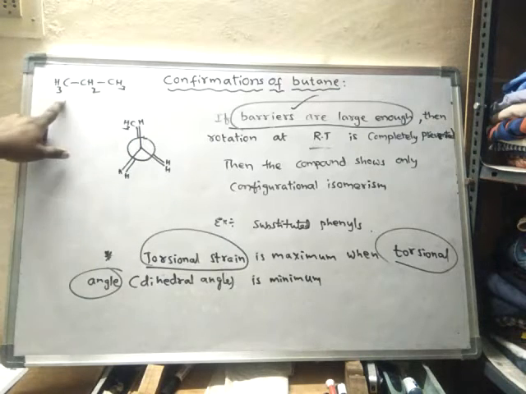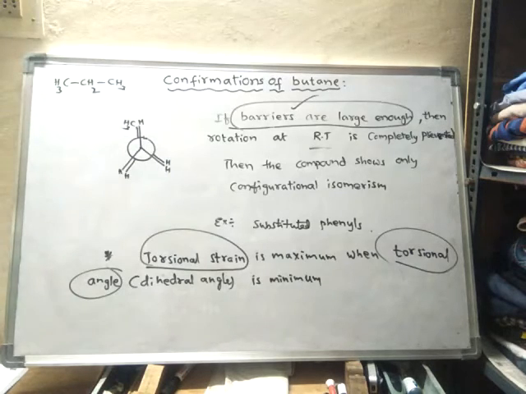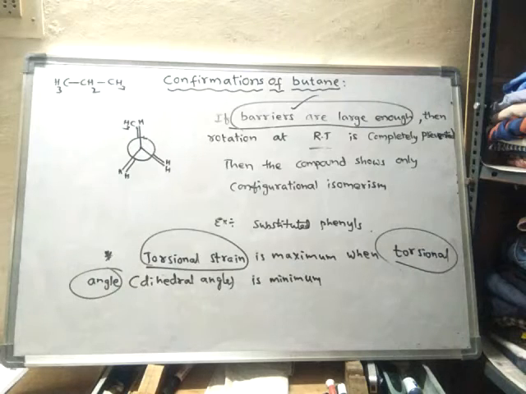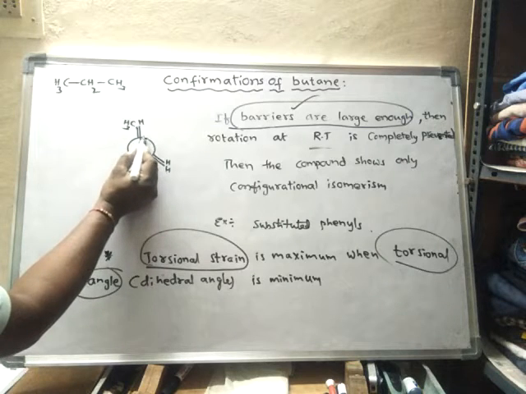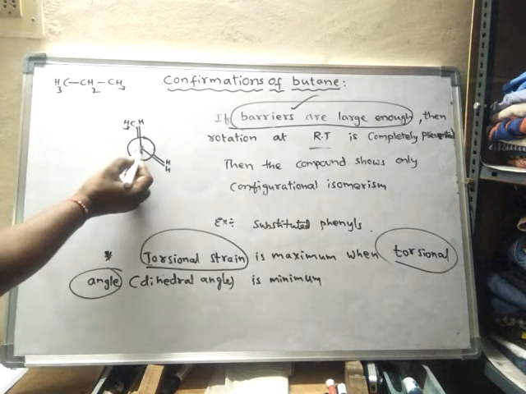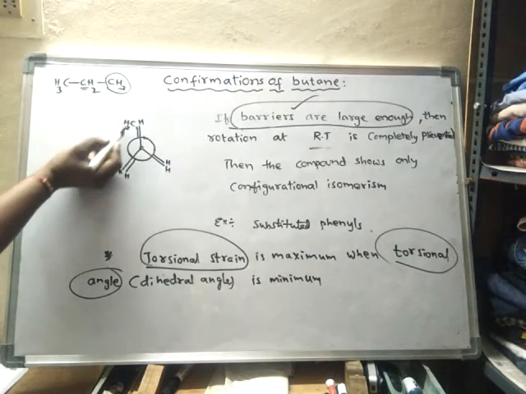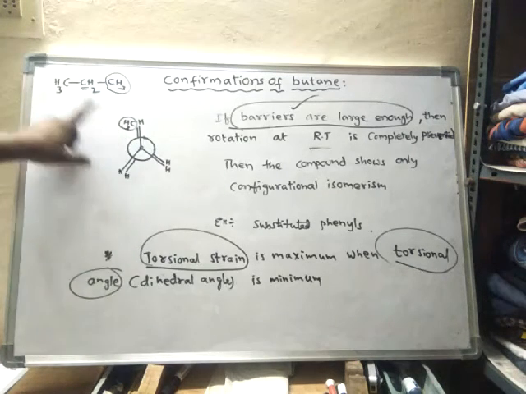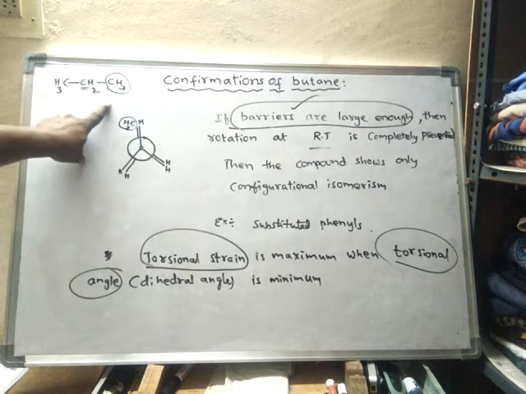propane. But propane should not be called propane while learning about conformations, because we are interested in the rotation of the bond between any two carbons. So these two carbons are considered. This is the front carbon and this is the rear, back carbon. To this back carbon a CH3 group is attached. So now this is called a substituted ethane. Don't consider it as propane. It is called methyl substituted ethane.